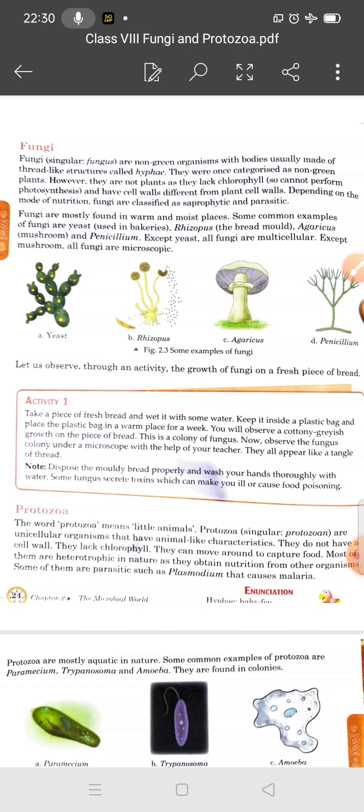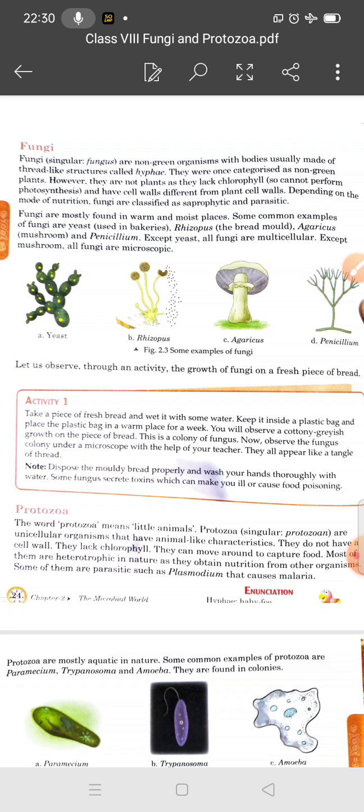Students, I think you must have seen mushrooms. Mushrooms grow in damp places, or you would have eaten them as a dish or on a pizza. Yes students, they are also fungi. And yeast is another common fungus that is used in the baking industry. Fungi are both unicellular and multicellular. They can be microscopic like yeast, or multicellular and large like mushroom and bread mold.